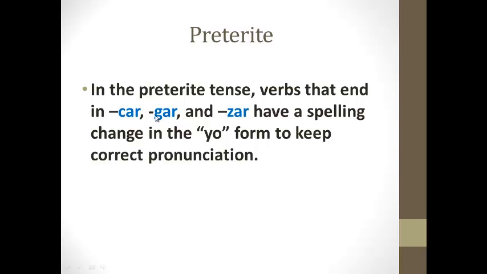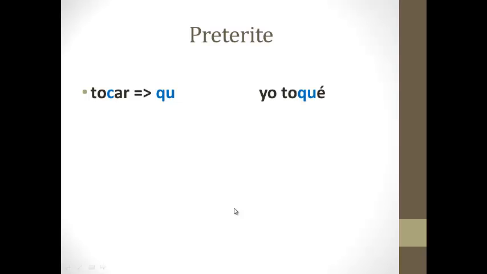We know that if we have a car, gar, zar verb, we will have a spelling change in the yo form, and that's the yo form only, in order to keep our pronunciation. Okay, so if we have the verb tocar, which means to play an instrument, if I didn't know any better, I would drop my AR and I would add E. But according to our pronunciation rules, that would be pronounced as toce. We don't want toce, so the C goes to QU, becoming yo toqué.